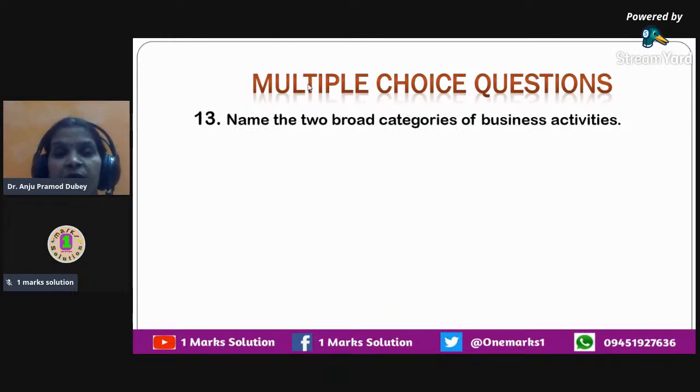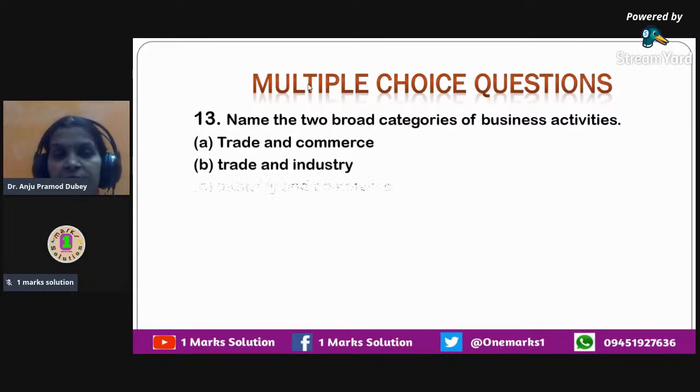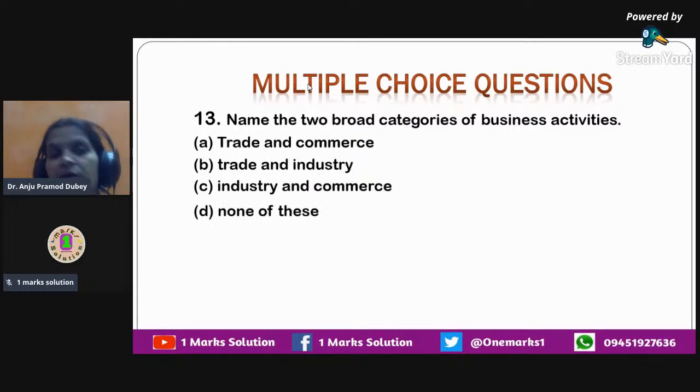name the two broad categories of business activities. The options given to you are: first, trade and commerce; second, trade and industry; third, industry and commerce; fourth, none of these. So we know that in this chapter, when you study, there is a mind map, a diagram which explains the details about the business activities, and under that you can see that trade and commerce is one option, trade and industry, whereas the correct answer is industry and commerce that you have over here.